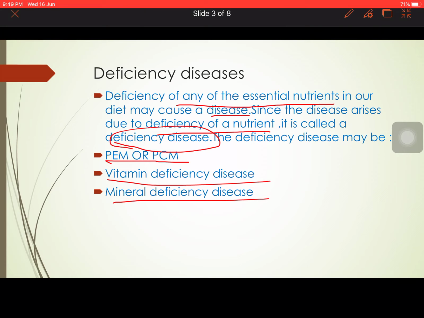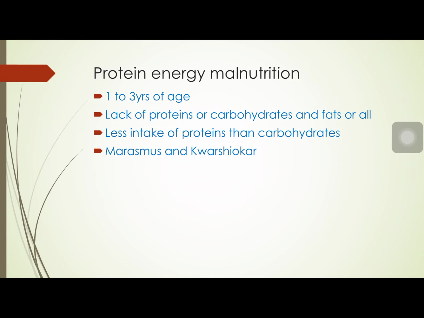Now we will move on to the next slide. What is protein energy malnutrition? Just now I told you that it occurs from the age of 1 year to 3 years. There is a lack of proteins, carbohydrates and fats, or a lack of all of them in your diet.